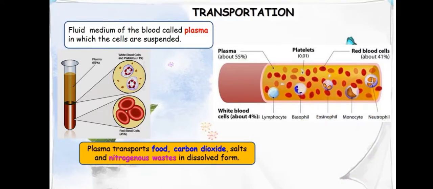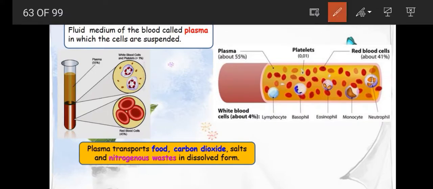We know that blood consists of a fluid medium called plasma, in which the cells are suspended. The plasma is the most important thing.